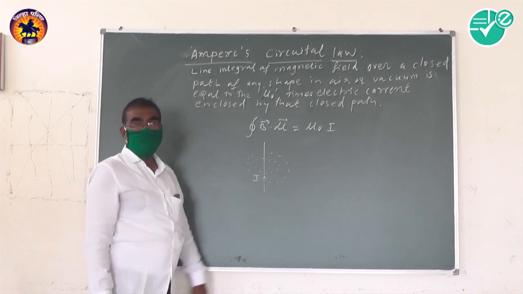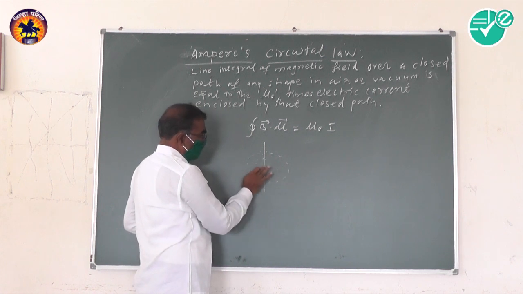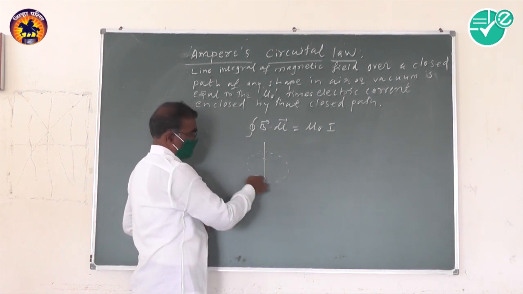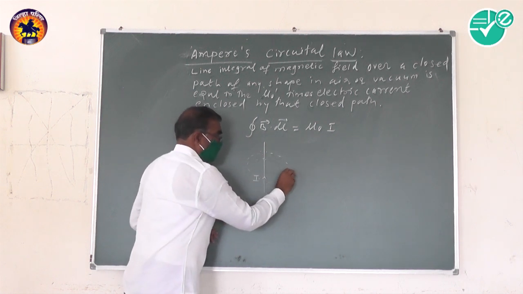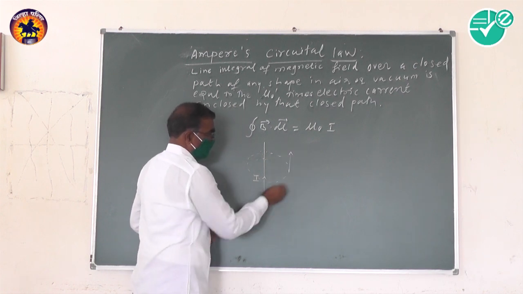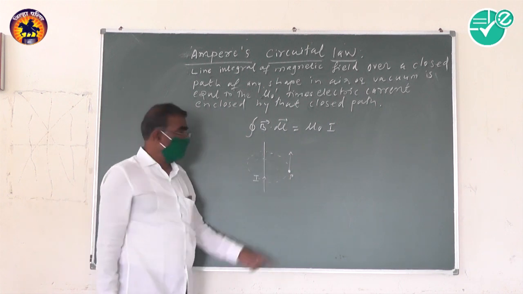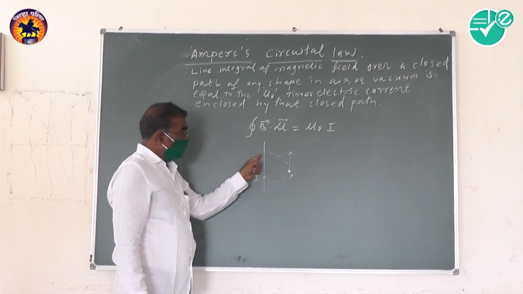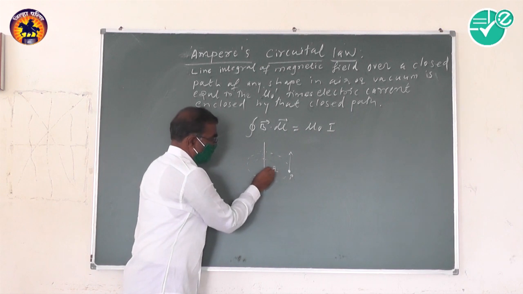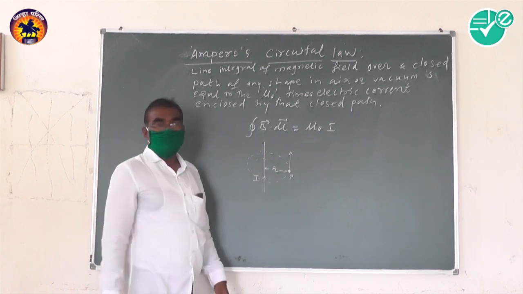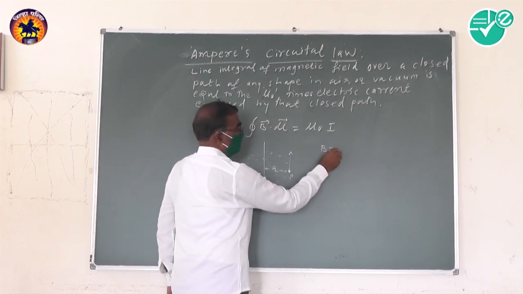Those magnetic lines of force are curved. We have to consider one of such magnetic lines of force. They are in loops, they are circles. That is the direction of magnetic induction. We take the point P on the magnetic lines of force. That point P is at a distance r from the straight conductor. We find the magnetic induction at that point.